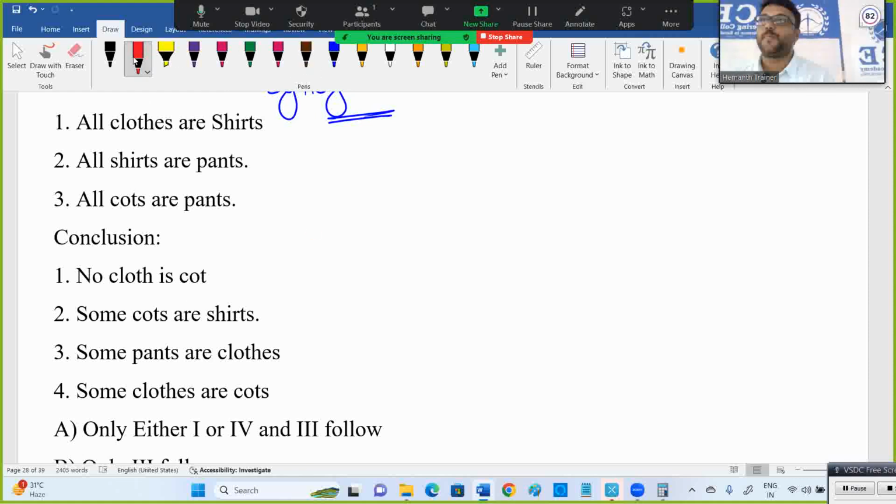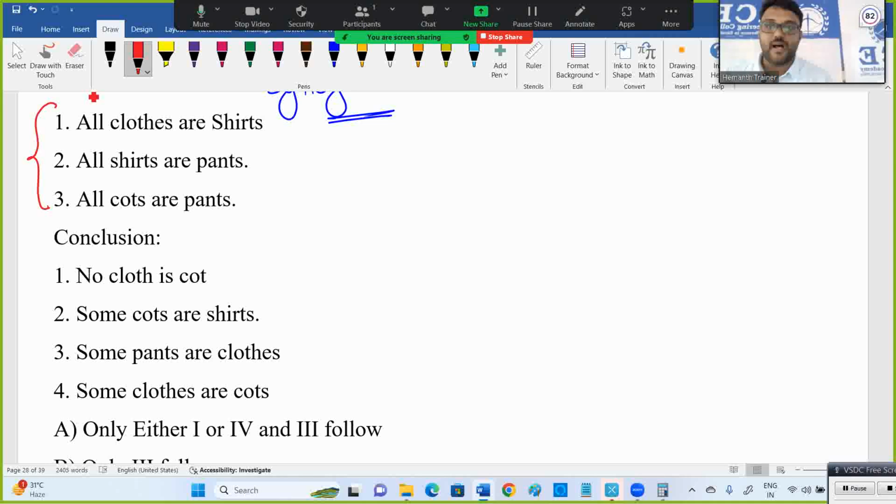Now, what is our procedure? This is what 1, 2, 3 is. Statements. So, the procedure is: satisfying the statements, draw the diagrams. Then, using the diagram, decide which conclusion is okay.